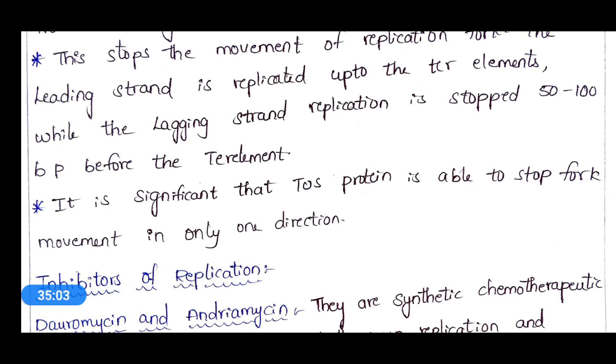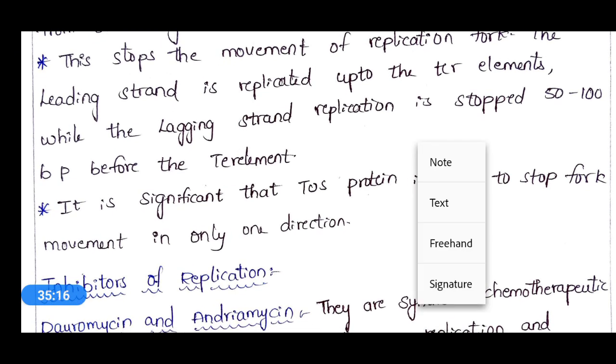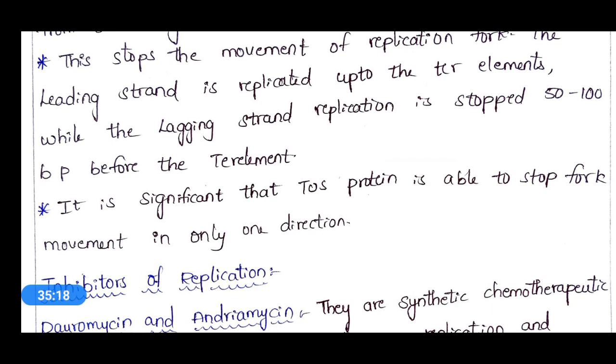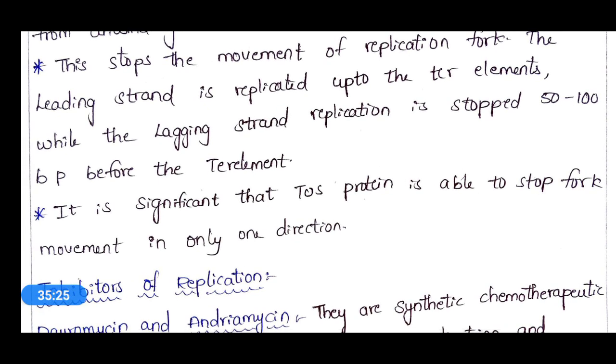And what will happen here? Small polynucleotide fragments will be formed, and we call them Okazaki fragments. After the replication process, these Okazaki fragments will be joined with the help of the enzymes DNA polymerase 1 and DNA ligase. These two enzymes are helpful for the joining of these Okazaki fragments. And finally, after the elongation process, we see termination.